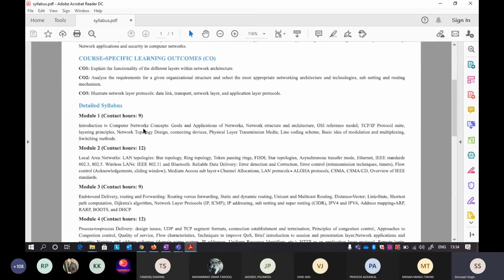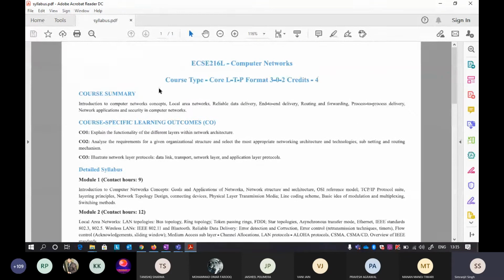Okay. This is your syllabus for computer networks. If you think the course type is core, so again I'm saying it's a core subject. Many concepts that are used in it are also usable in other subjects. I will tell you about those concepts that are interrelated with each other.